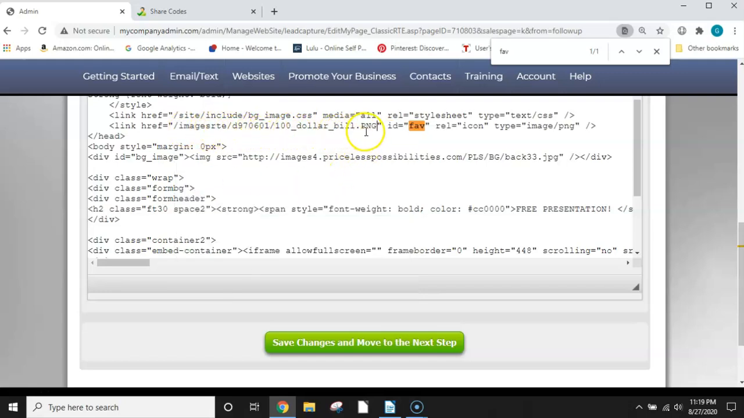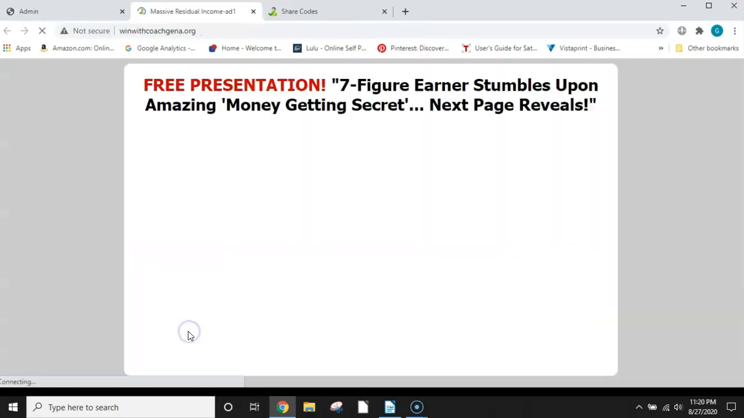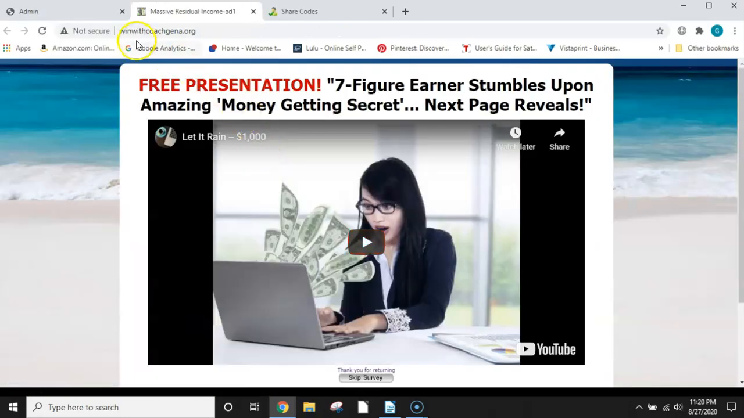You see where it says dollar bill, $100 bill. And you're going to hit Save Changes. And then we can see what happens. Hit View. And there it is, the $100 bill up here. And this up here is what it's going to say, massive residual income. That's what you named your website.